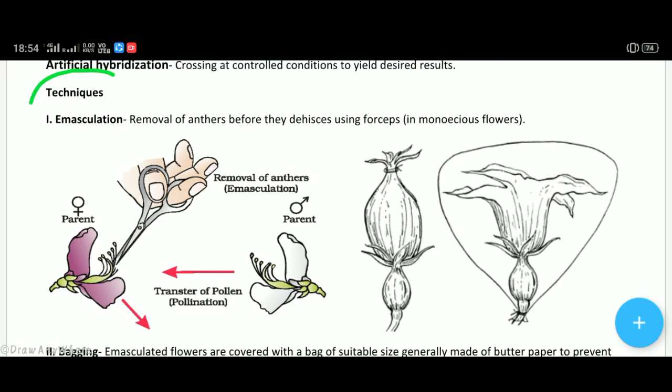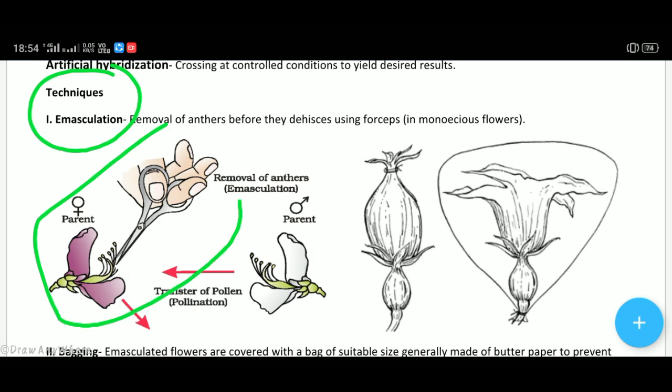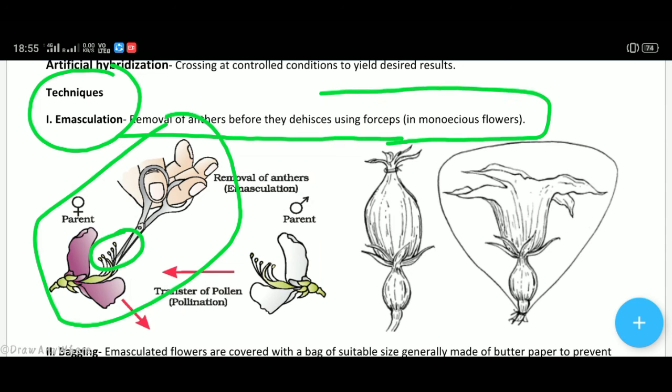It includes two techniques. Number one is emasculation. Here, as you see in this picture, the mature anthers of the flower have been cut down deliberately. It is known as emasculation, removal of anthers before dehiscence using forceps.